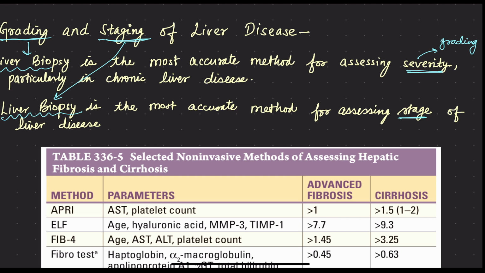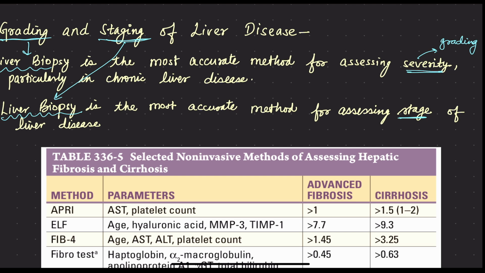Etiology can be ascertained to some extent with the help of this liver biopsy, because we can see the zonal involvement of the hepatic lobules, that zone 1 perivenular or periportal zone is involved. So different etiologies involve different zones, and we can understand to some extent what could be the etiology of the liver disease.